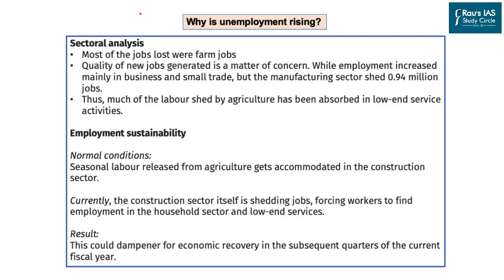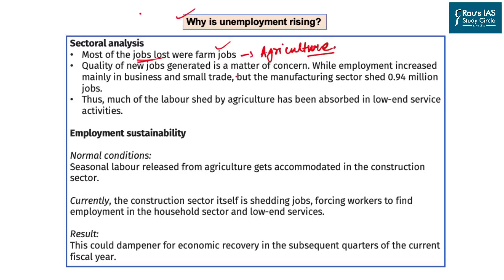Now let us see why unemployment is rising in India. Well, the most important thing is that the largest number of jobs which went down were in the form of farm jobs or the agriculture sector. Well, India is one of the nations which is functioning under frictional unemployment. So a person who is unemployed in the agriculture sector because of the transformation from manual to mechanization is becoming unemployed on a frictional basis. And this is one of the reasons why agriculture is losing the highest jobs.